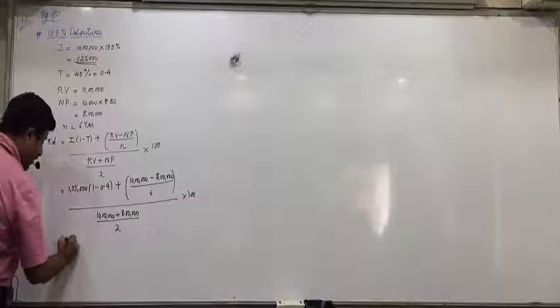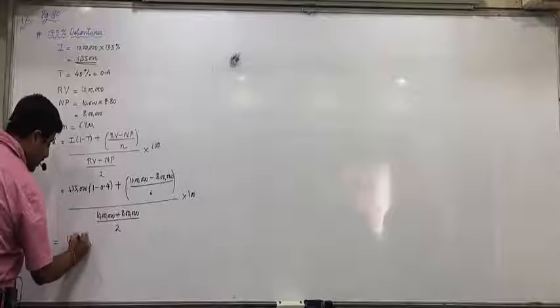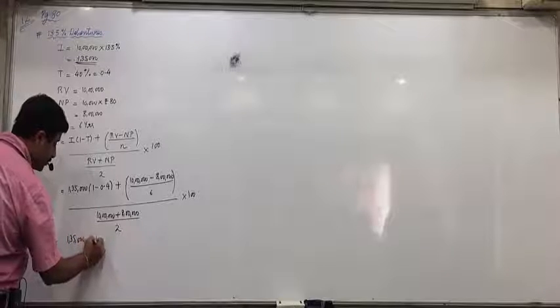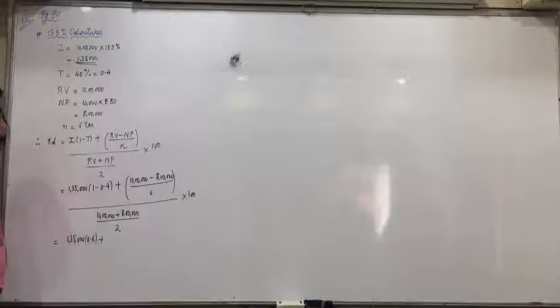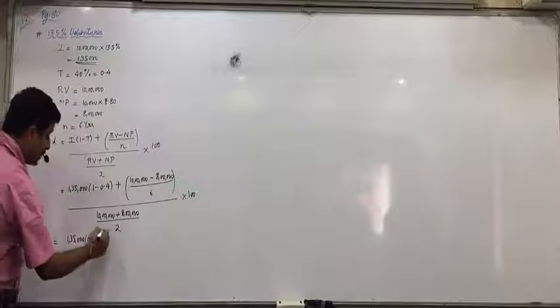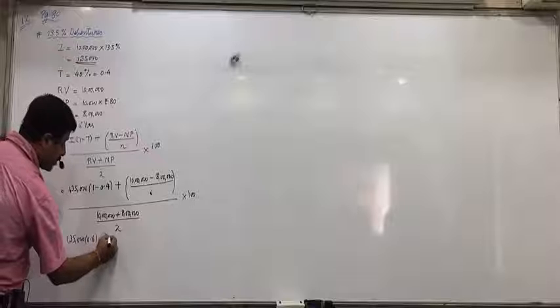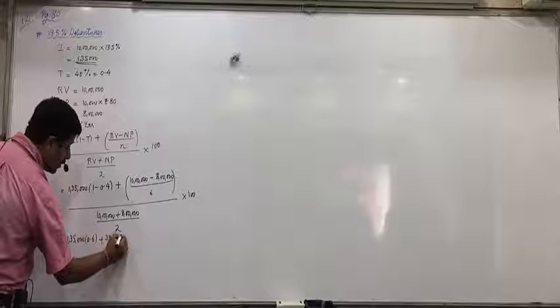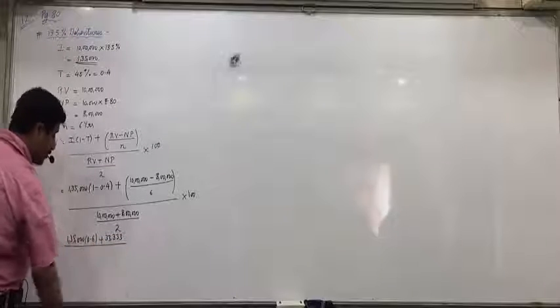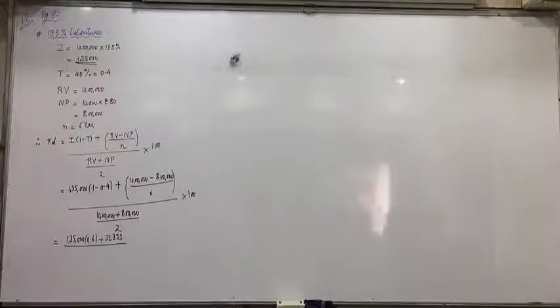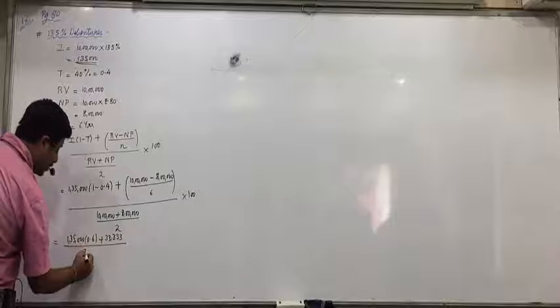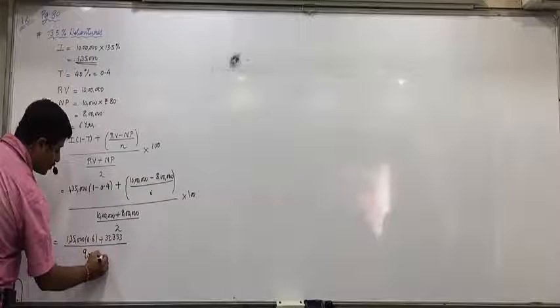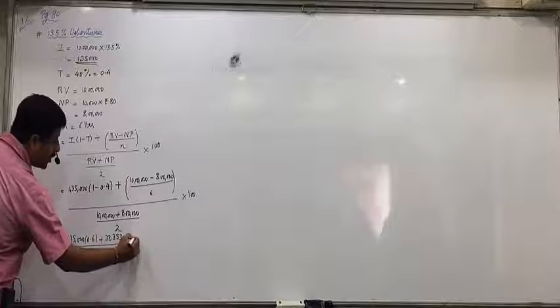Now 1,35,000 into 0.6 plus, what is 10 lakhs minus 8 lakhs? 2 lakhs divided by 6, 33,333. Upon 10 lakhs plus 8 lakhs, 18 lakhs divided by 2, 9 lakhs, into 100.